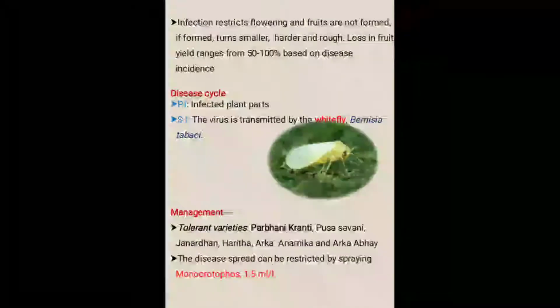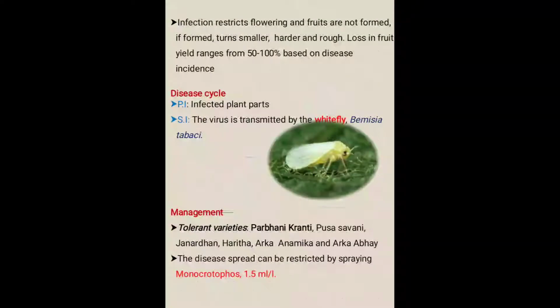So while managing this disease, we must consider this vector, for the control or management of this sucking pest also.